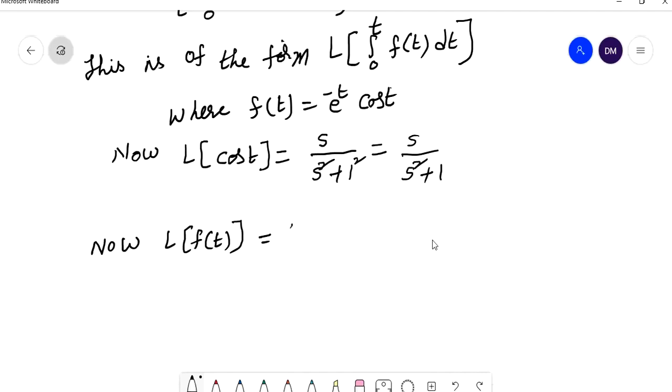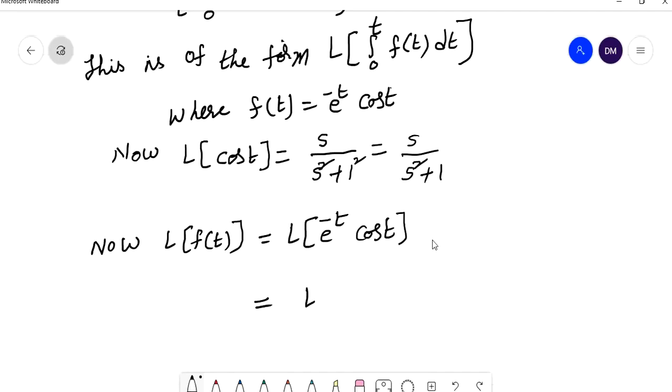So this is equal to L of, what is f of t here? e power minus t cos t. What is the form? This is of the form L of e power minus at f of t. So first you can write L of cos t, then you can change s to s plus 1 by using the first shifting property.